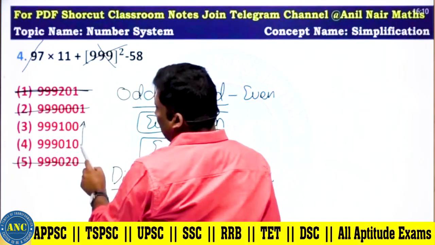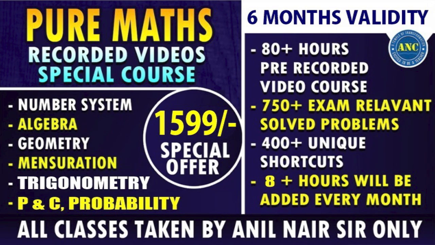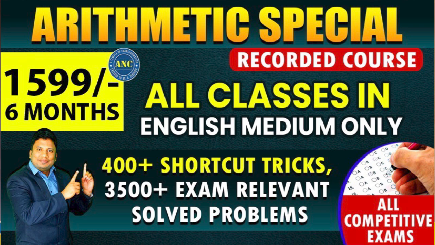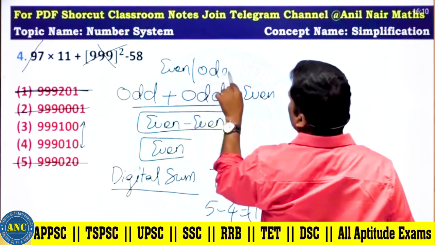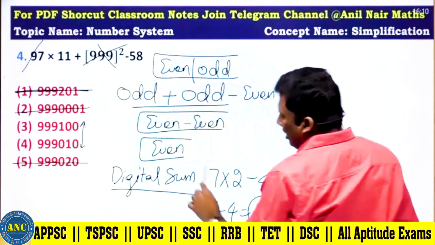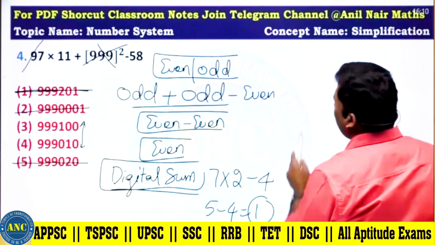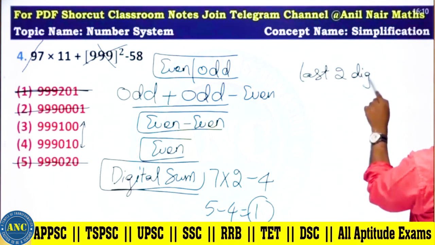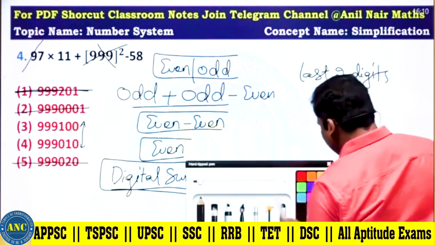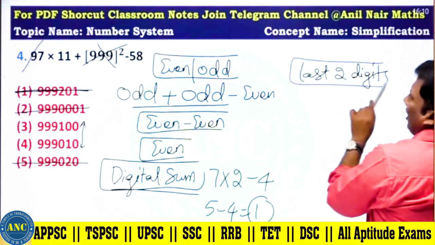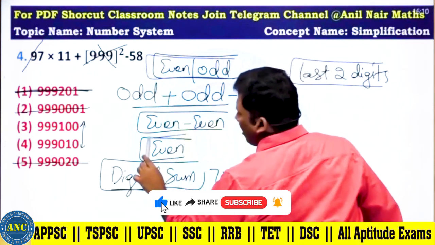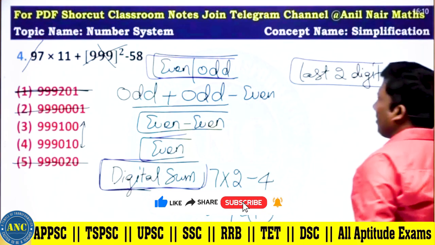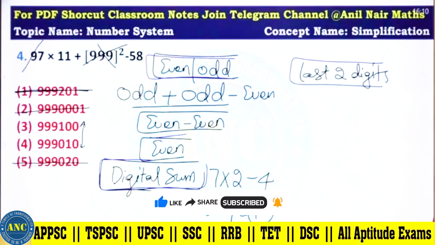So by using a digital sum, we eliminated a few more answer options. We are stuck with option 3 and option 4. Last 2 digits are different. So here I used the even and odd number concept and eliminated a few incorrect answer options. Here I used the digital sum concept. Now I will use the last 2 digits concept. Let me do it so that you will understand which concepts I am using: even and odd number, digital sum concept and the last 2 digits.